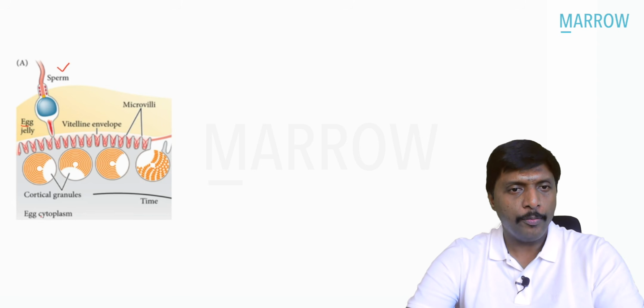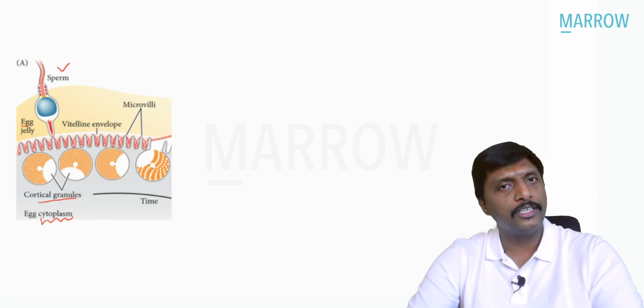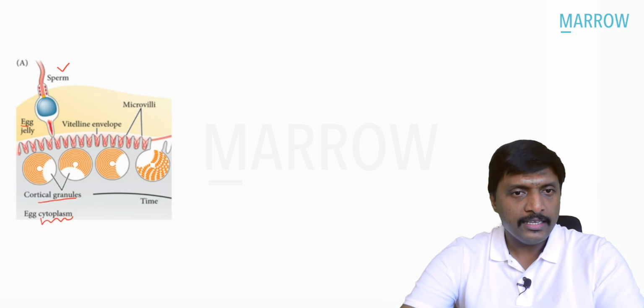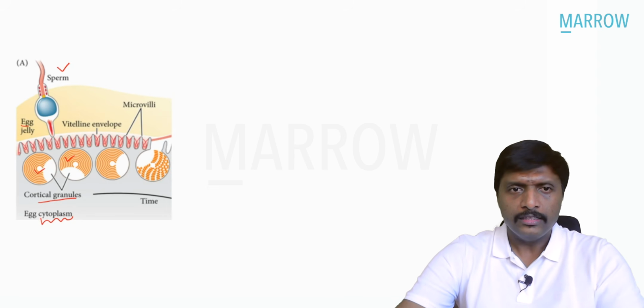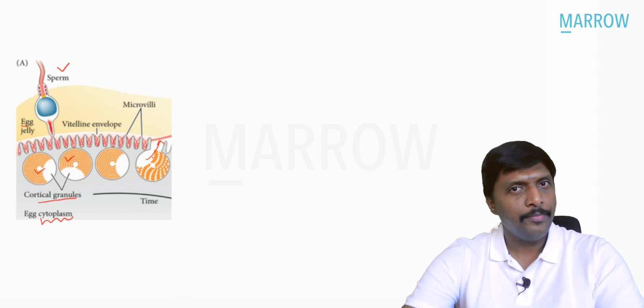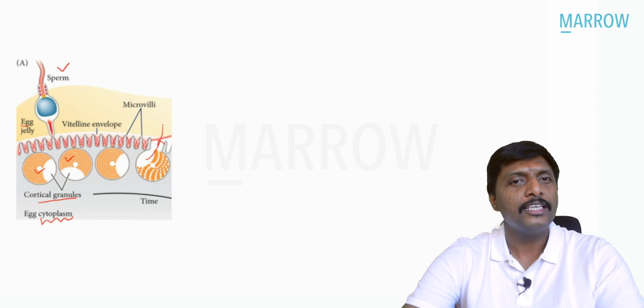In this egg cytoplasm, we are clearly seeing something called cortical granules. Inside these cortical granules, certain things are present. Second, these cortical granules are actually fusing with the membrane and they are going to release out something.